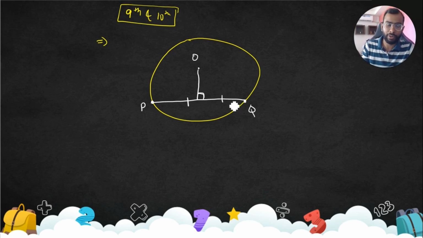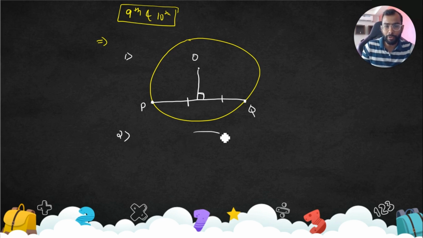Okay, so it will bisect the chord. That is, you should know, from the center, if you drop a perpendicular to the chord, it will bisect the chord. Okay, now when we talk about diameter, we know that is the longest chord. That is not at all a big deal. Now this is the first concept.